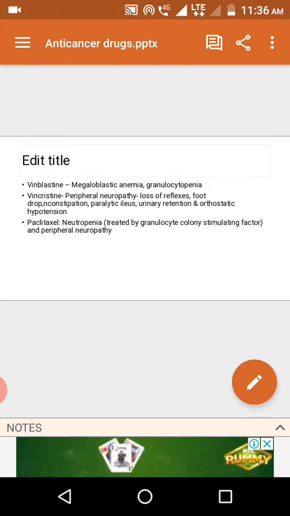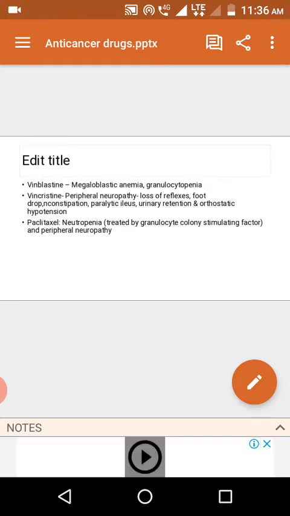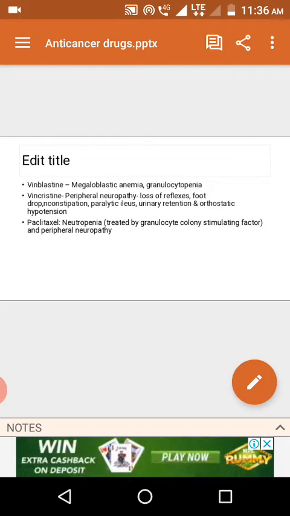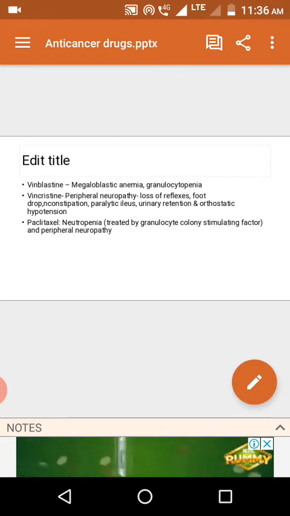So during vinblastine treatment, every 3 months or every 6 months, you need to check the blood counts, especially granulocytes, because it leads to many infections.